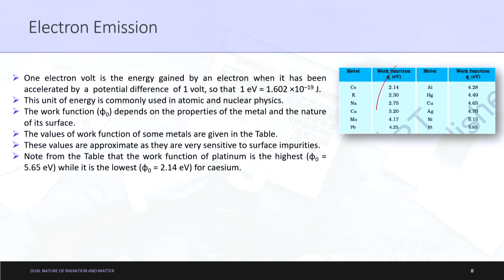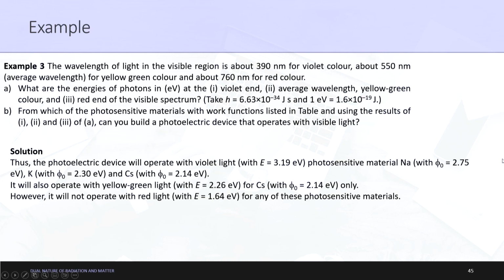Using these work function values, can we understand which of these metals can be used as a photoelectric device? Just look at this table and try to understand from the sequence there. So, we can find out that this device will operate with violet light, because sodium will have a work function of 2.75, potassium has 2.3 and cesium has 2.14, right. So, sodium, potassium and cesium can work with this violet light.